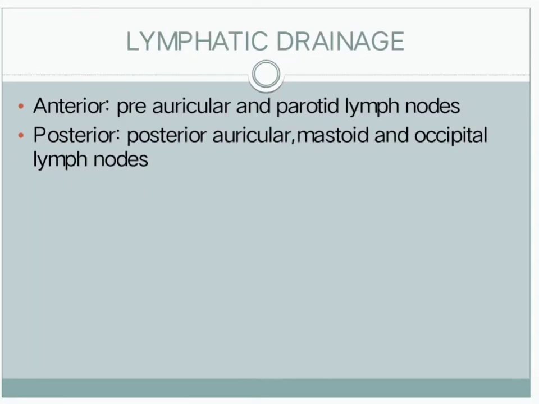We see about the lymphatic drainage, which is divided into two parts, that is anterior and posterior. For the anterior part of the scalp, preauricular and parotid lymph nodes play a major role in the lymphatic drainage, whereas the posterior part of the scalp is drained by posterior auricular, mastoid and occipital lymph nodes.